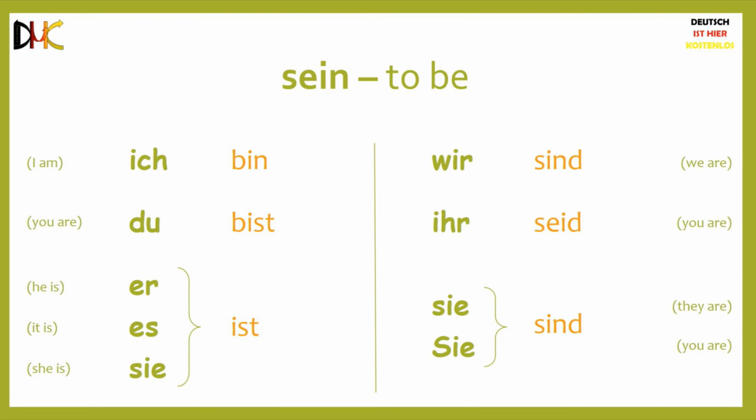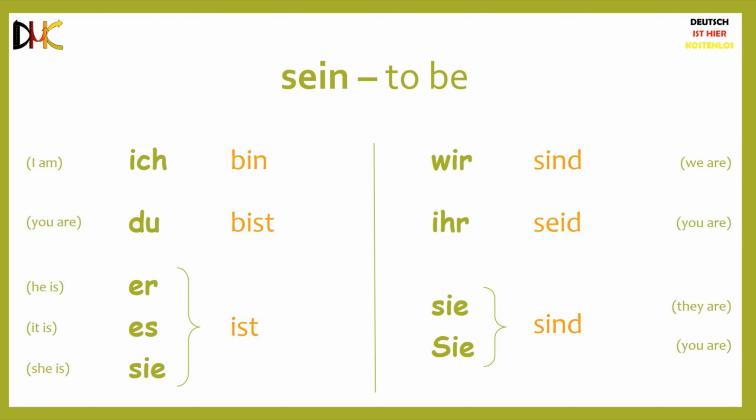Sein, as I said, means to be. Ich bin. Du bist. Er ist. Es ist. Sie ist. Wir sind. Ihr seid. Sie sind.